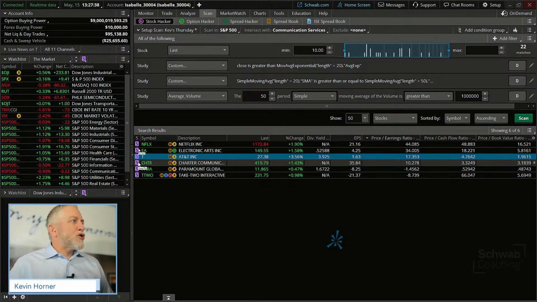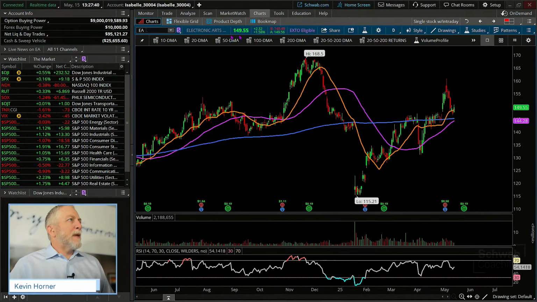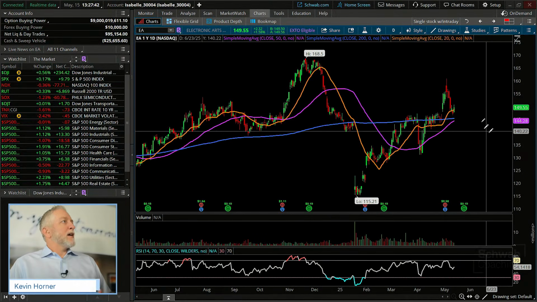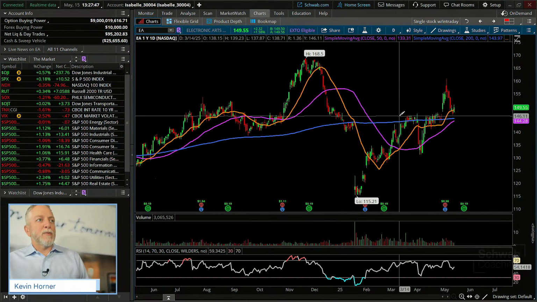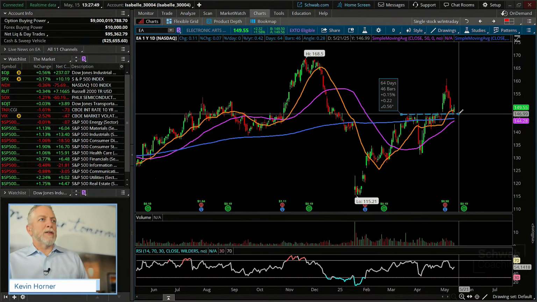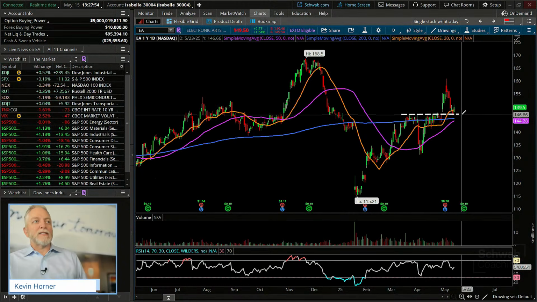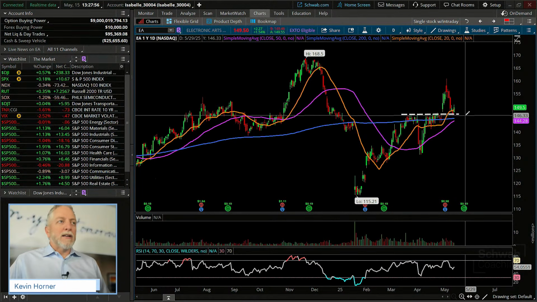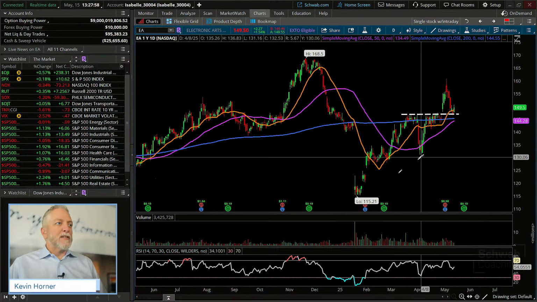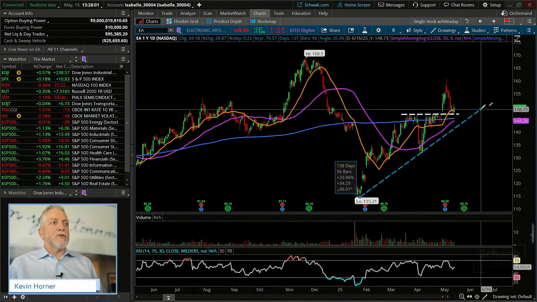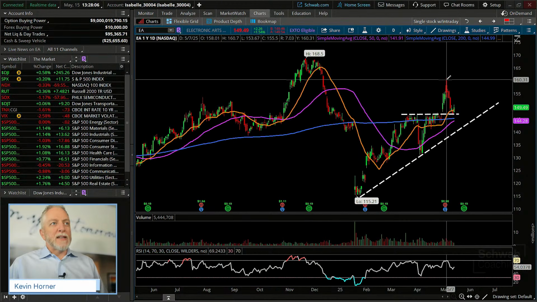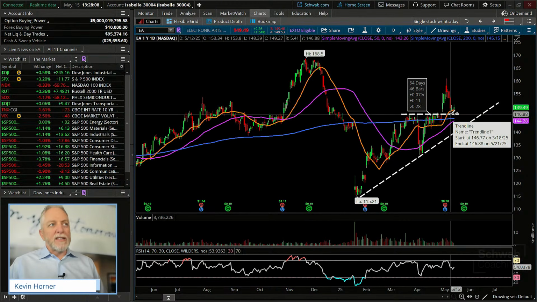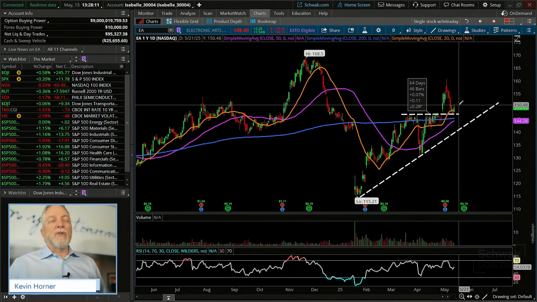Let's see how EA and Charter look. Netflix might be a little too high in price. EA might look a little more appropriate given that, from a technical basis, it's broken out a little bit, and then it came back for a new test of the breakout level. That's a very common technical analysis 101 type thing to have happen in the midst of an uptrend like that. So you had a breakout, got all the way up to 160, came back to the 147 for a test and trying to move off of it.